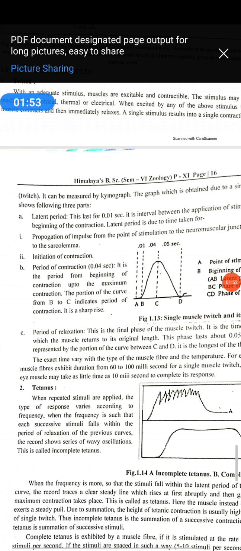Then the period of contraction is about 0.04 second. It is the period from the beginning of contraction up to the maximum contraction. Latent period means the interval between the application of stimulus and the beginning of contraction. It is about 0.01 second. And the period of contraction means the period from the beginning of contraction up to maximum contraction. It is about 0.04 second.